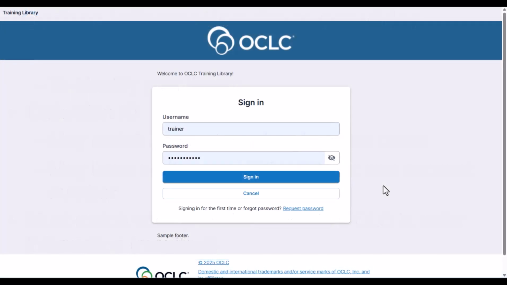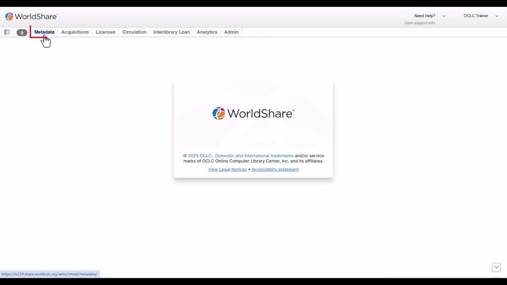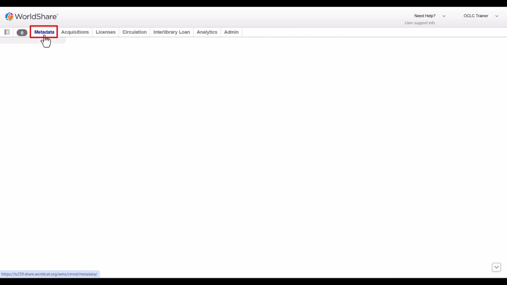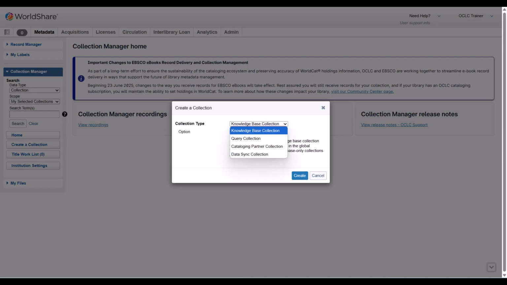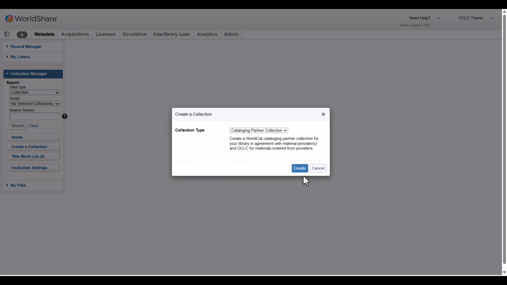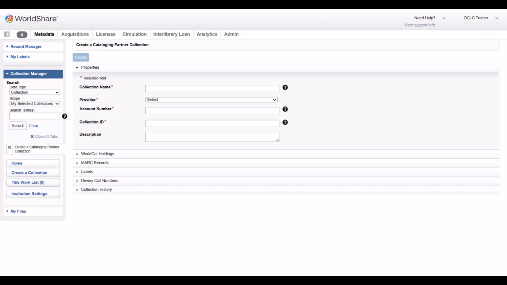Begin by signing into your library's WorldShare URL with your username and password. Click Metadata on the top left and then click Collection Manager. If you do not have a WorldShare account or you do not see the Metadata tab, contact OCLC support in your region. Click Create a Collection. Select Cataloging Partner from the Collection Type drop-down. Click Create. The Properties section opens by default.